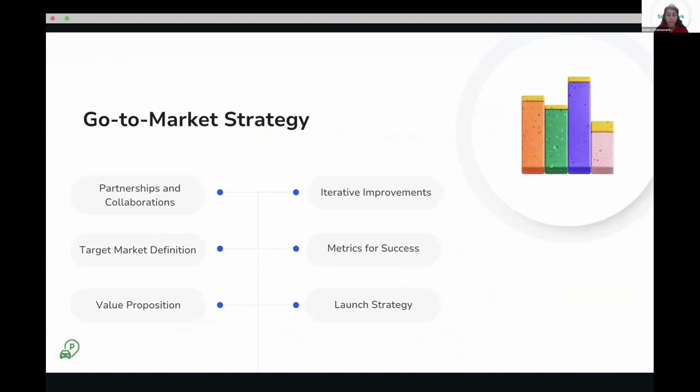Now, for our go-to-market strategy, we have focused on three main things, which was iterative improvement, and we will continuously refine and enhance the app through user feedback, ensuring our features evolve to meet the changing needs. And also strategic partnerships, which is very crucial, building partnerships with parking facilities, exclusive parking options or incentives, creating extra value for users. And also the metrics for success by monitoring the key metrics like the user retention and successful using rates for the app.